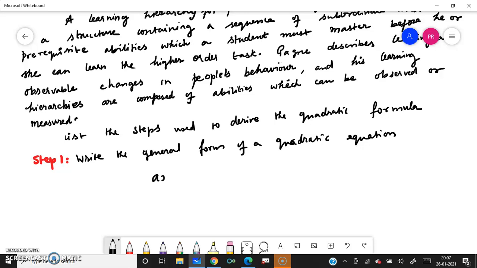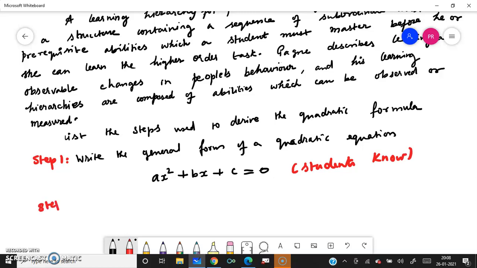What is the general form of the quadratic equation? ax squared plus bx plus c equals 0. If you tell your students to write the general form of the quadratic equation, that means the students know this already. This you can call a prerequisite.